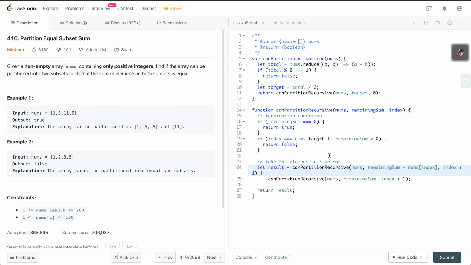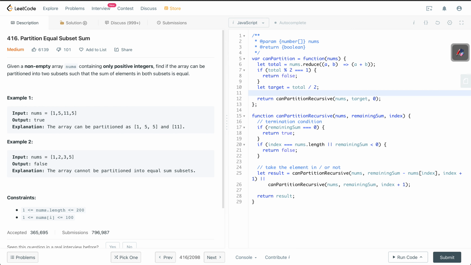But there is just one more thing. At this point in time, we are going to test all possible branches, even if we have already seen the response is going to be false if we go with the same index and the same remaining sum. So there has to be some provision so that if we have already seen that for a particular index and for particular remaining sum, the answer is going to be false, we should not go and check it again. For such cases, we use a technique called memoization. Memoization is nothing but we use a hash map for storing